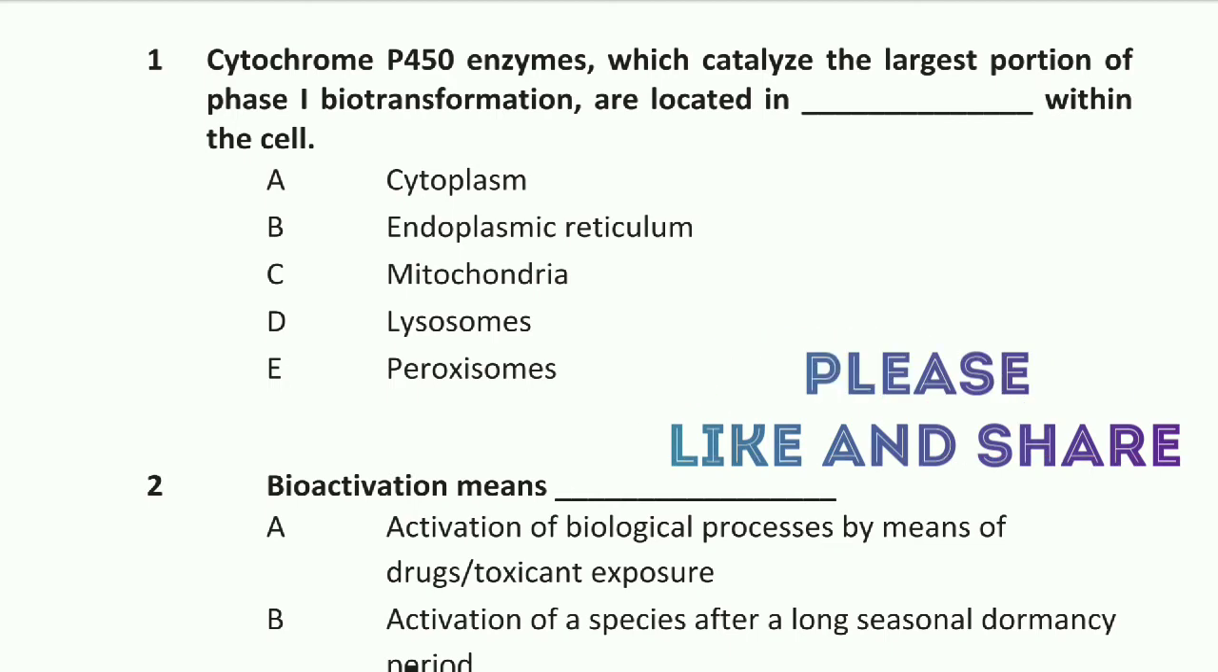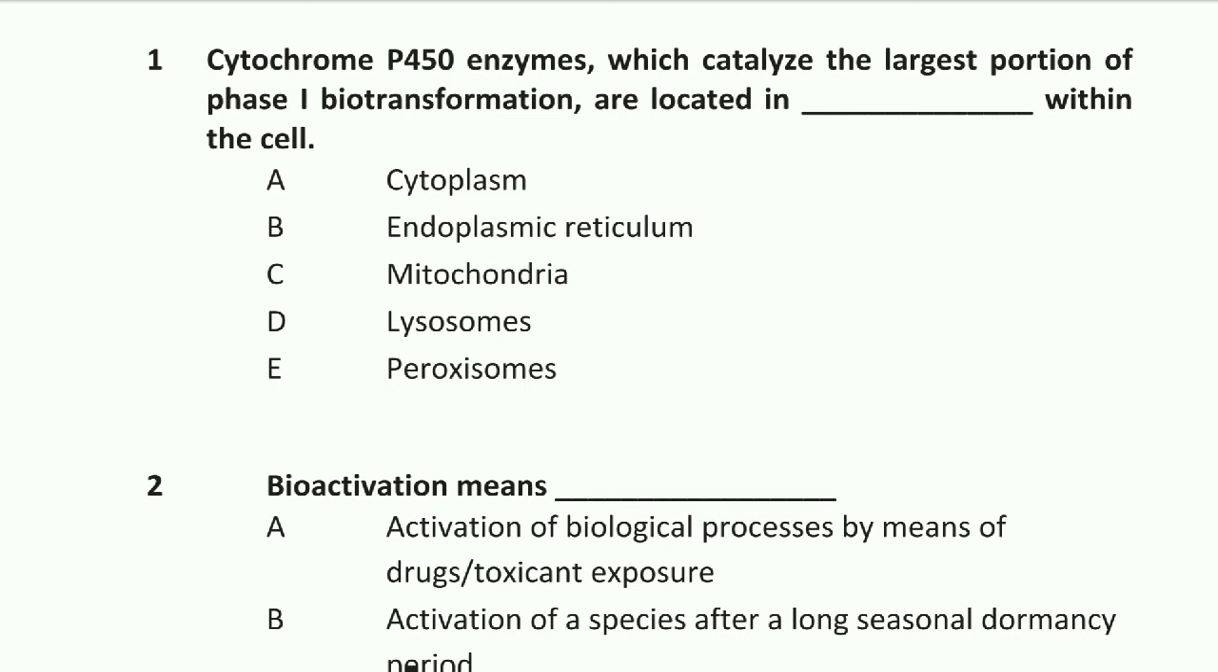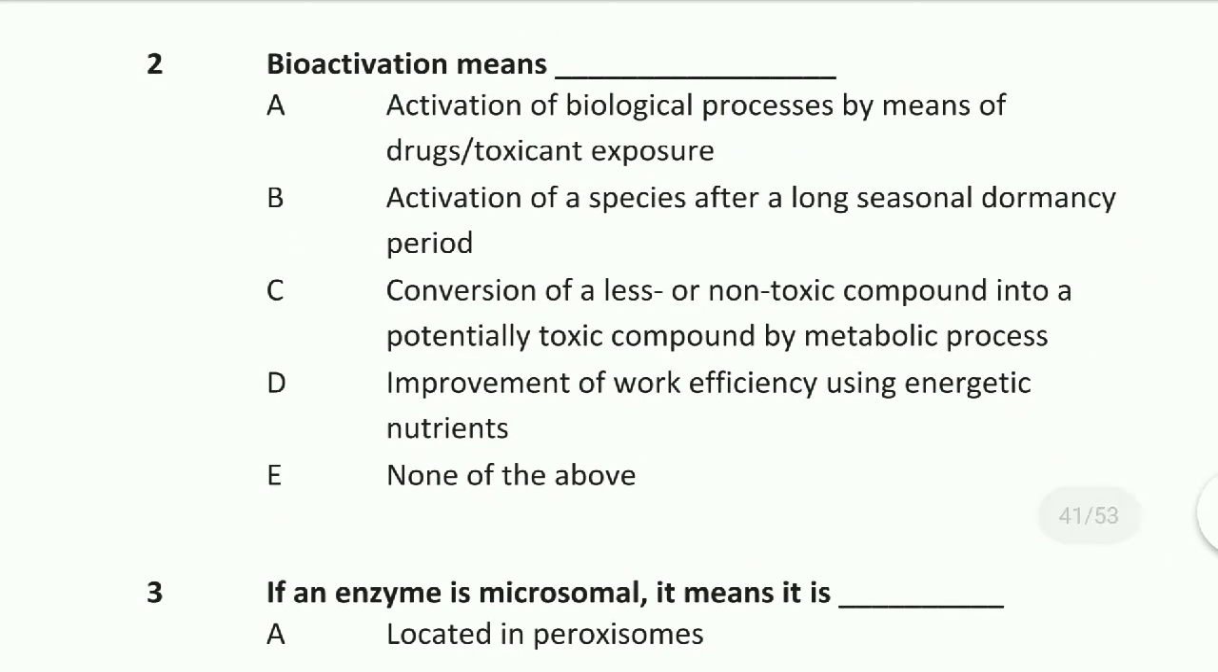Question number 1: Cytochrome P450 enzymes, which catalyze the largest portion of phase 1 biotransformation, are located within the cell. Cytochrome P450 enzymes are located in the endoplasmic reticulum. Option B is right. Question number 2: Bioactivation means conversion of a less toxic or non-toxic compound into a potentially toxic compound by a metabolic process. Option C is right.